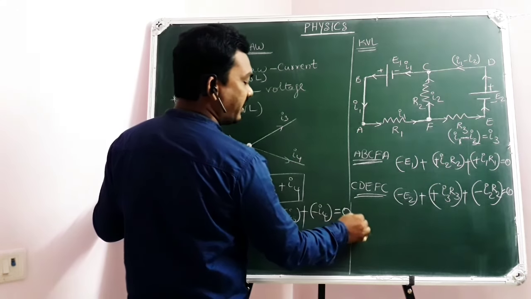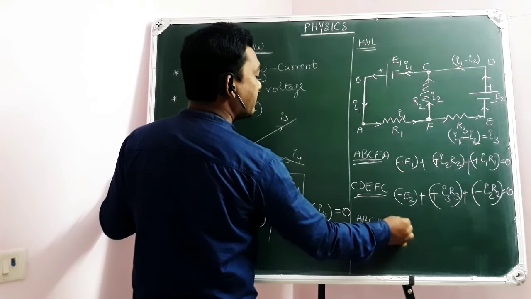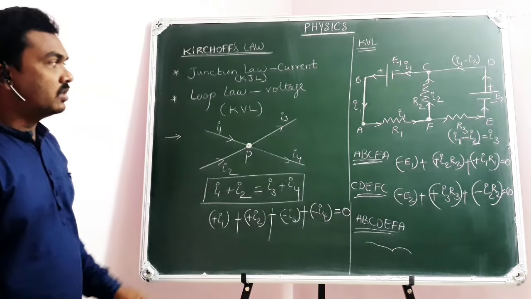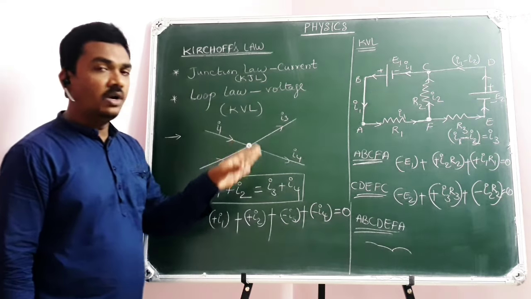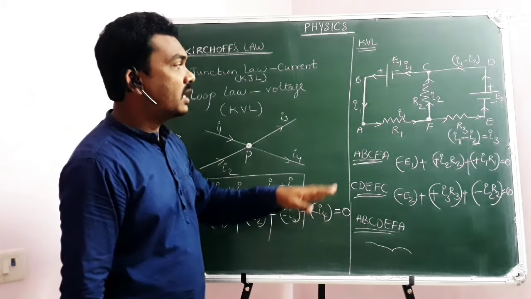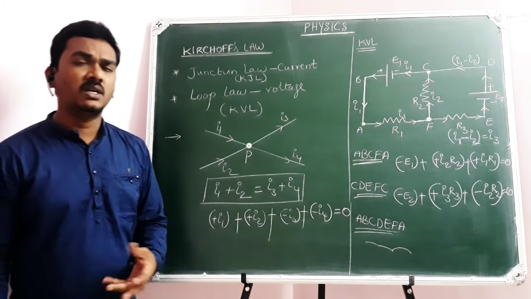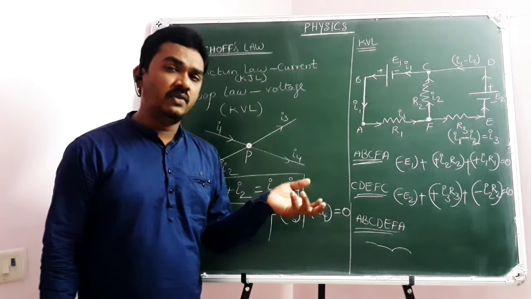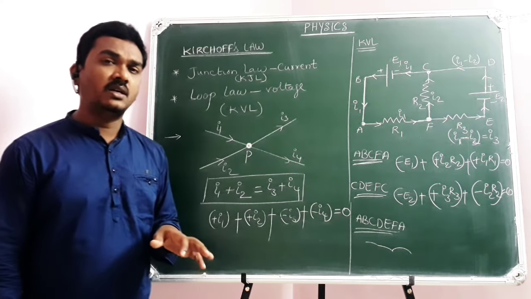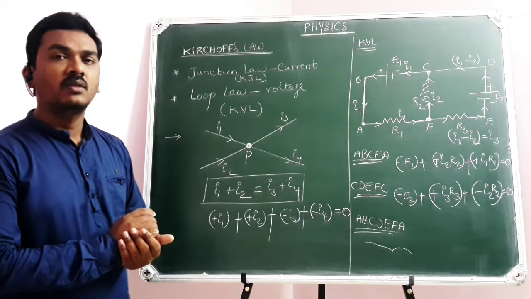So that you can write a mathematical equation for A, B, C, D, E, F, A. If you wish, try to write the KVL equation. So this is how Kirchhoff voltage law helps us to write mathematical equations connecting the current and resistance in the electric circuit, so that we come to know the potential difference across any resistor, the current passing through any resistor, and many more points that can be calculated while doing numerical applications.